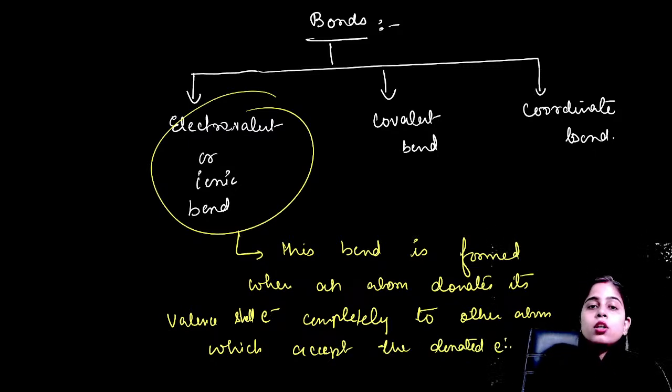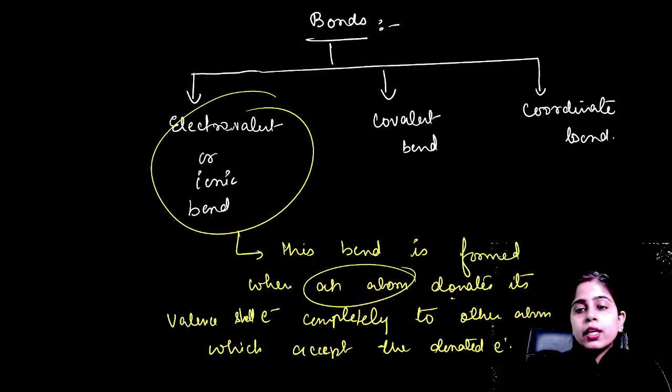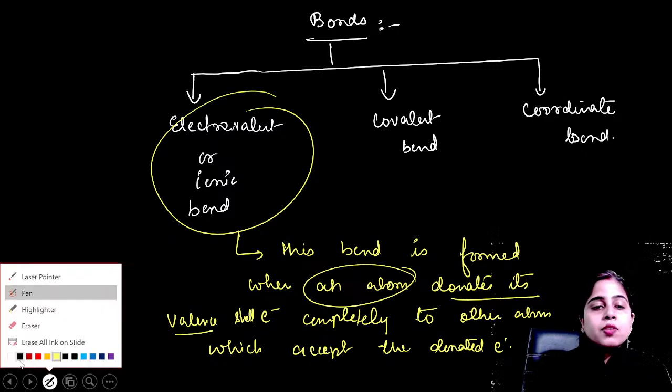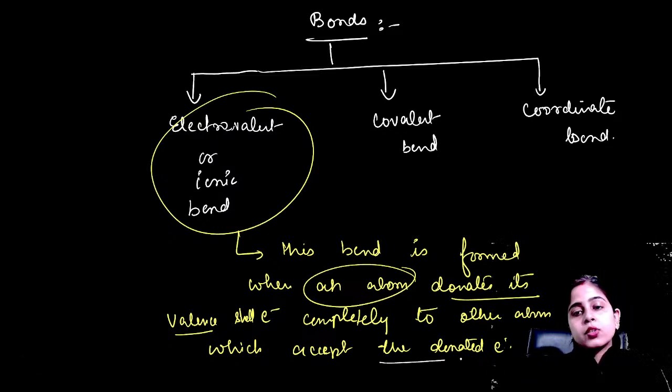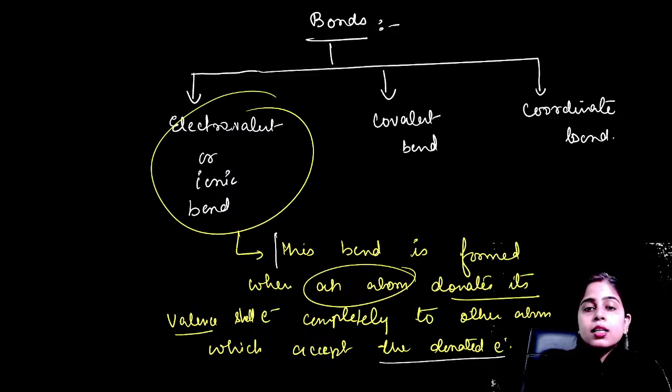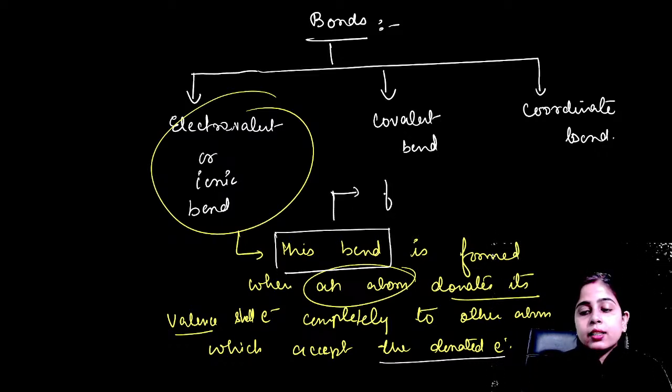Clear? So where is the electrovalent or ionic bond formed? Where an atom donates its valence electron completely to the other atom which will accept the donated electron. This bond is known as ionic bond because this bond is formed between 2 ions.